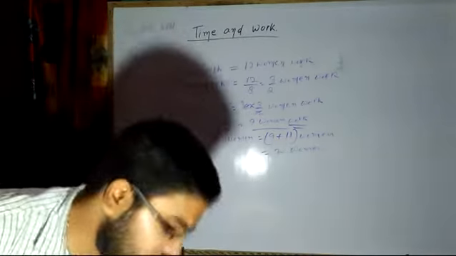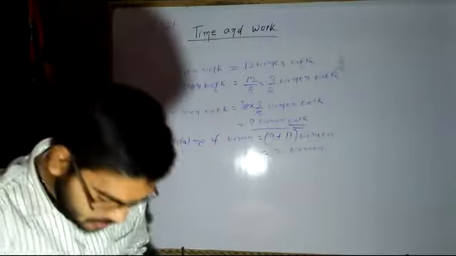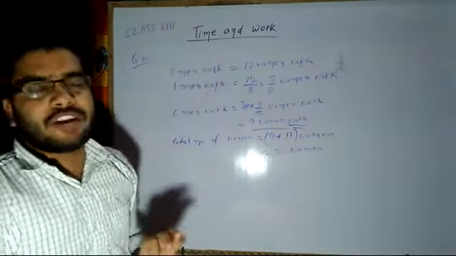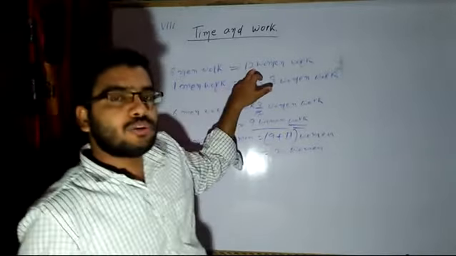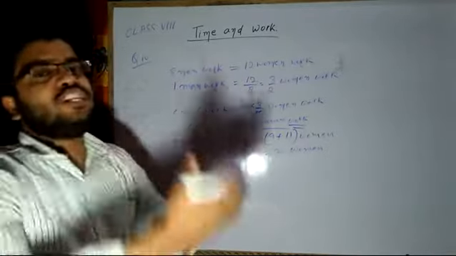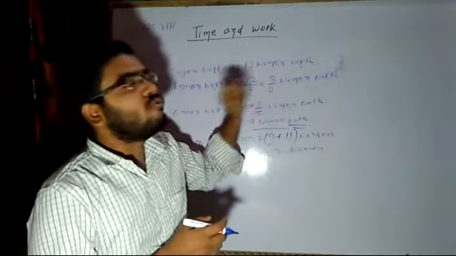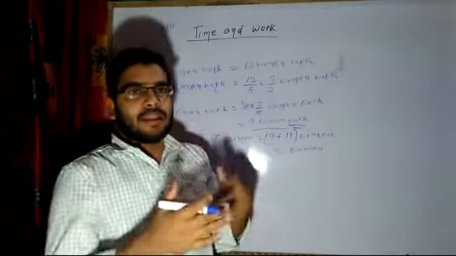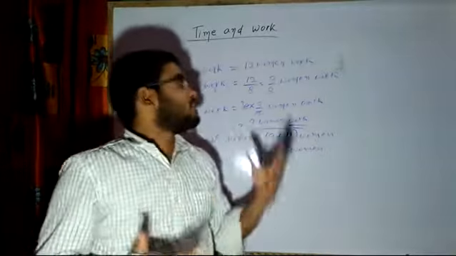Now in the earlier case, 8 men can do the work in 25 days, or 12 women together can do the work in 25 days. So I have found out the equivalent, the efficiency of men and women. So 1 man's work is equivalent to 3 by 2 women's work. Obviously men are more efficient because of their physical growth. Physically men are stronger as compared to women.